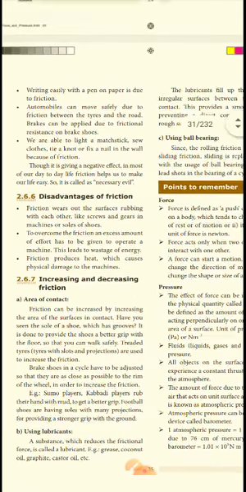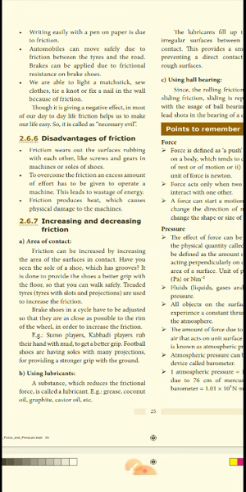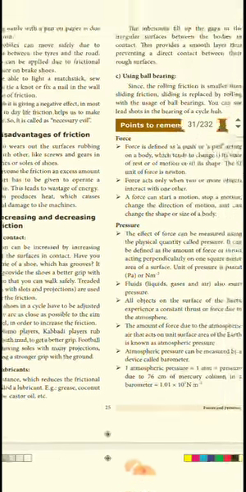So there are a lot of advantages, but only three disadvantages. Now, how can we increase and decrease friction? The answer is area of contact, using lubricants, and after that, ball bearings. These three are very important. We can increase or decrease the friction with them.